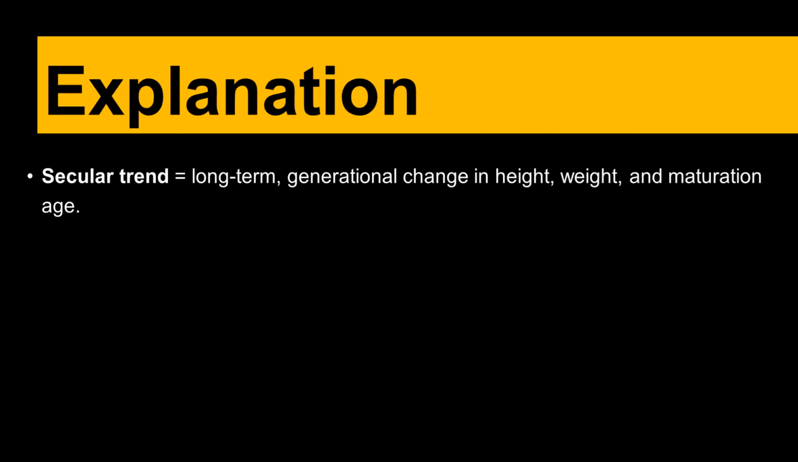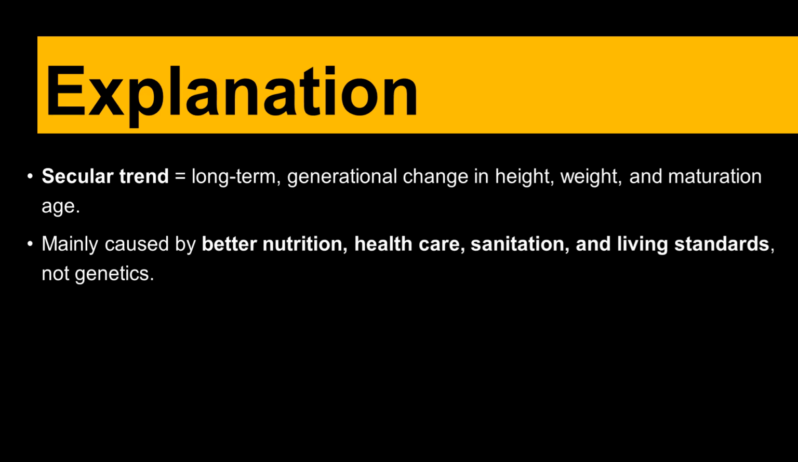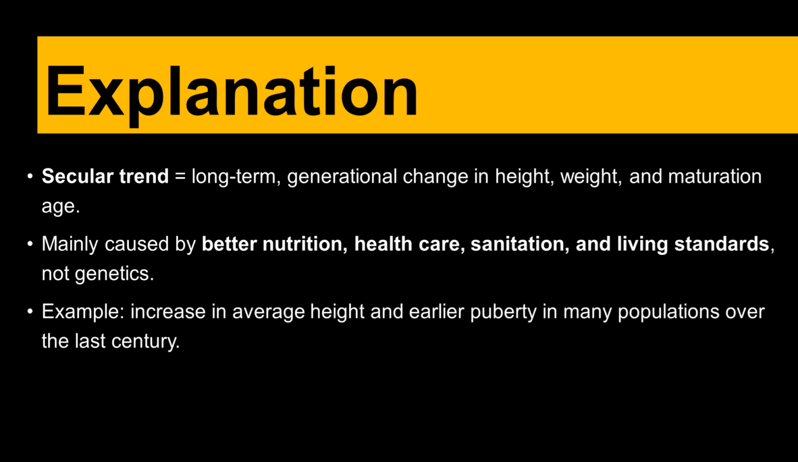Explanation. Secular trend equals long-term, generational change in height, weight, and maturation age. Mainly caused by better nutrition, healthcare, sanitation, and living standards, not genetics. Example: increase in average height and earlier puberty in many populations over the last century. Trends are population-specific, not universal.